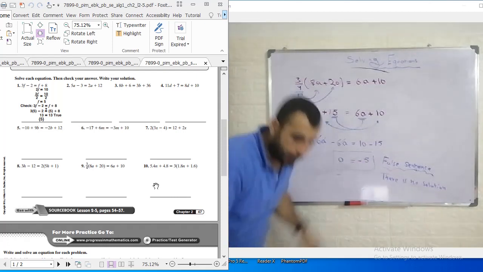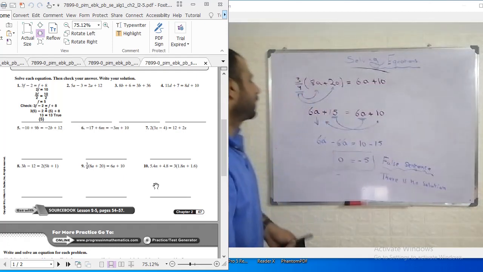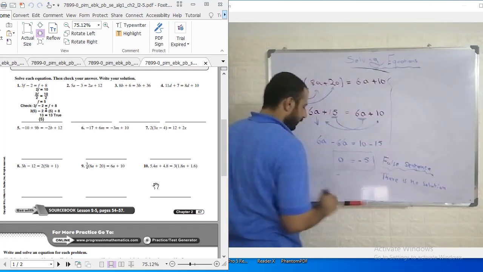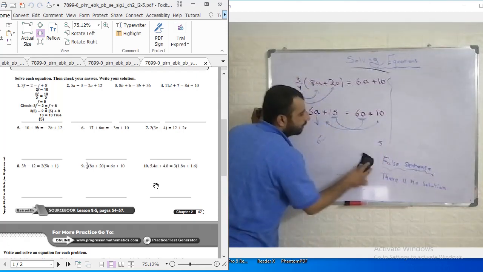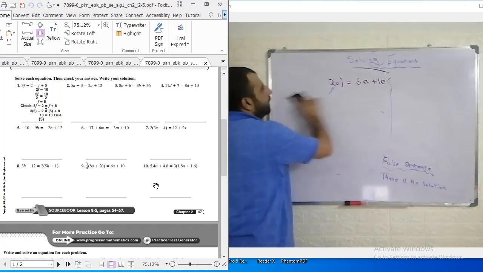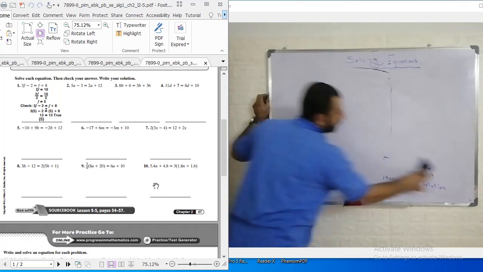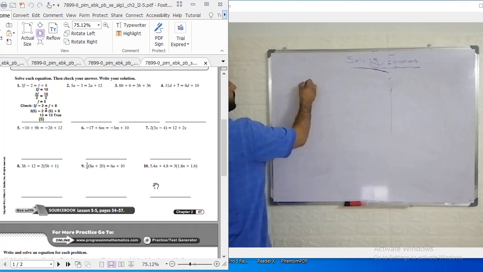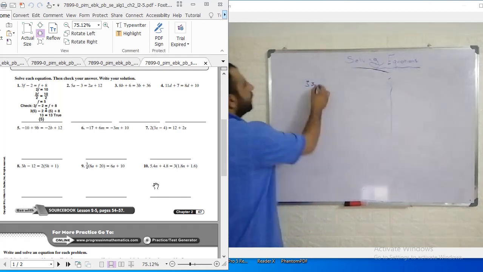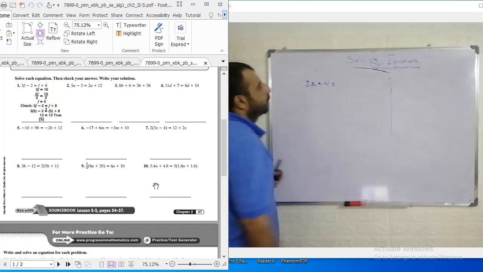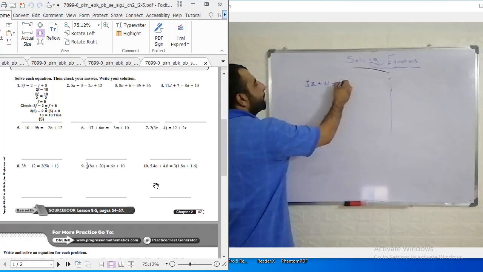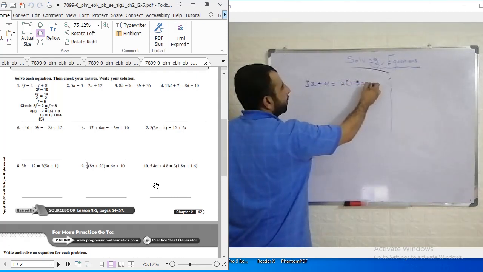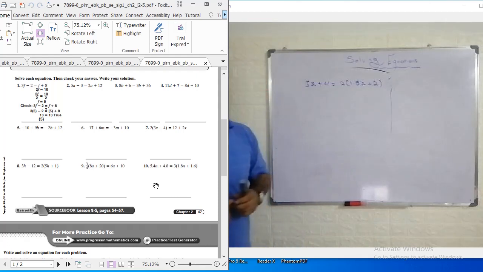Good. I will end this lesson with another example. This is the last example. I will end the lesson with just one example, close to this one, another case but not exactly the same. For example, if I say, and this is from me, not from the book, 3x plus 4 is equal to 2 times (1.5x plus 2). Solve this equation.